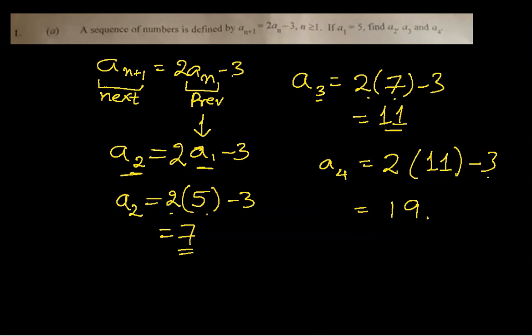Let's move on to the B part. A student has an amount of P cedis at the beginning of a semester. He spent 1/3 of the amount on books. So suppose this is P. 1/3 will be approximately here. Right? This is 1/3, spent on books.